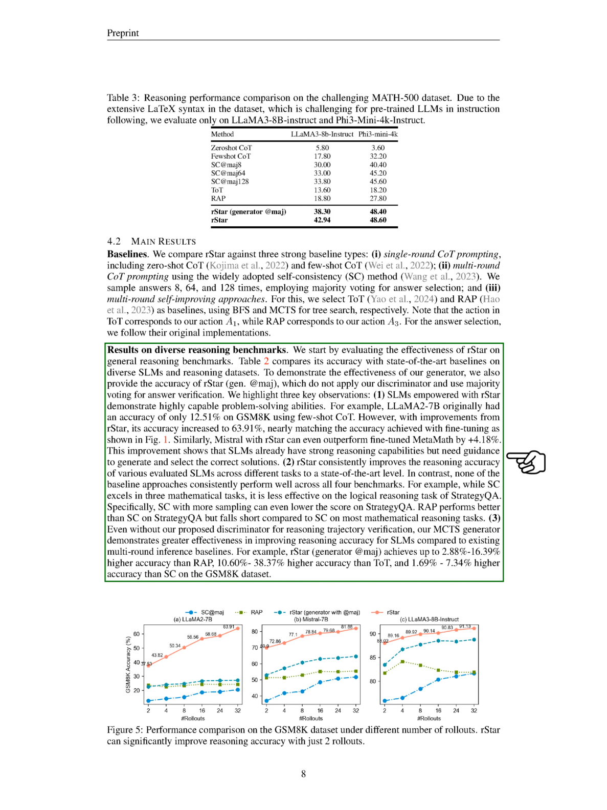Lastly, even without our discriminator, our MCTS generator outperforms existing multi-round inference methods in improving reasoning accuracy. We also assess rStar on more challenging mathematical datasets, where it shows significant improvements in reasoning accuracy compared to state-of-the-art baselines.